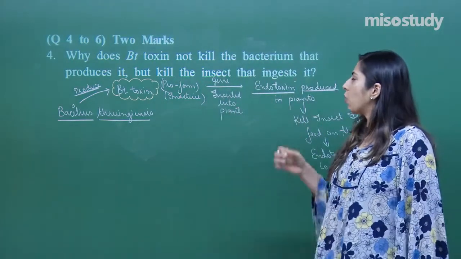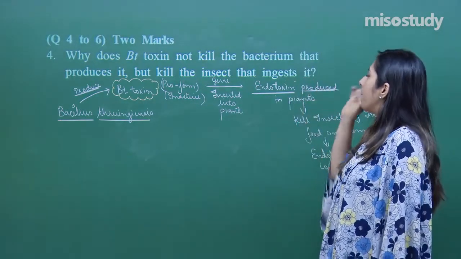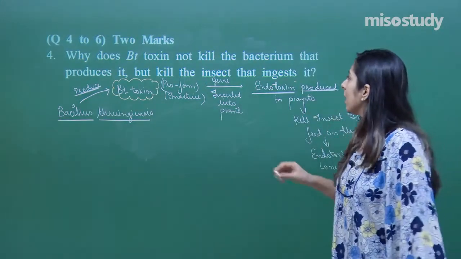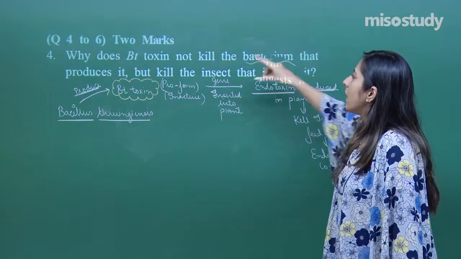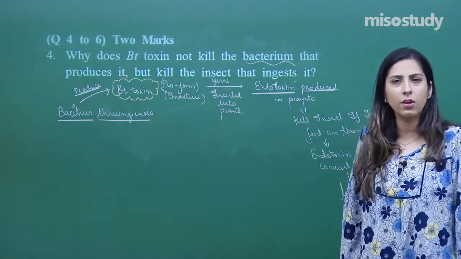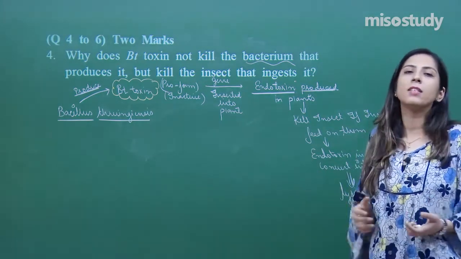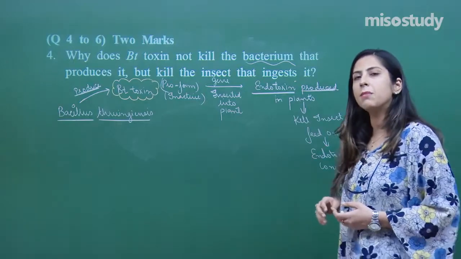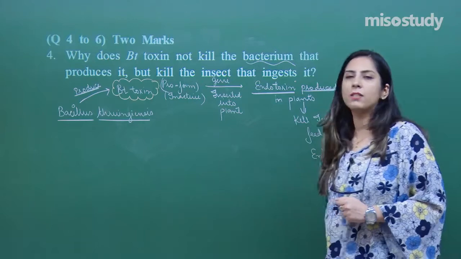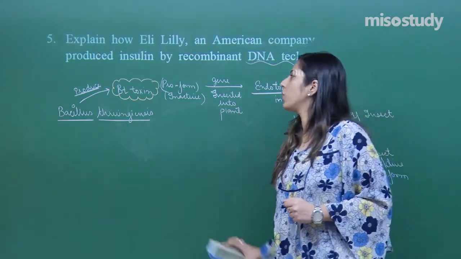Now the question says, why does Bt toxin not kill the bacterium that produces it but kill the insect that ingests it? Because in the bacterium, the Bt toxin which is produced is in an inactive form. Later on it is converted into the active form because of the digestive enzyme, and it causes perforation and cell lysis in the midgut that leads to death of the pest. Right, so this was the correct answer for question number 4. Let us move on to the next question, question number 5.